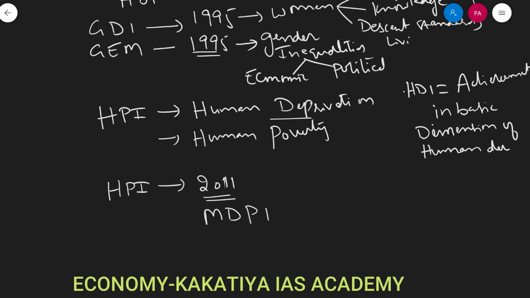The multi-dimensional poverty index compares different countries on 10 basic indicators.